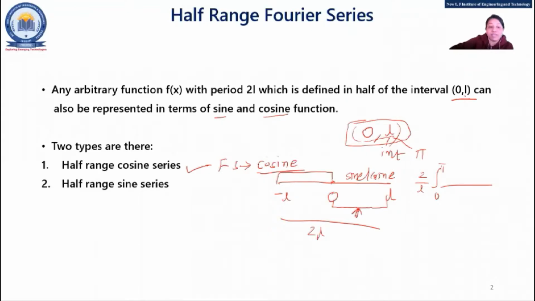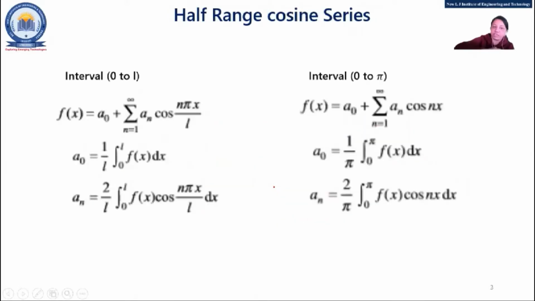Okay, so at that time it will be considered as a what? Half range cosine series. And when your Fourier series contains a sine series, it will be called what? Half range sine series. Now, whenever it is asked, and this is very important, one of the questions from Fourier series is mostly from half range. It will be clearly stated: find the half range cosine series, and find the half range sine series. But the main thing is, the interval must be in terms of 0 to L. So we'll move to the equation part.